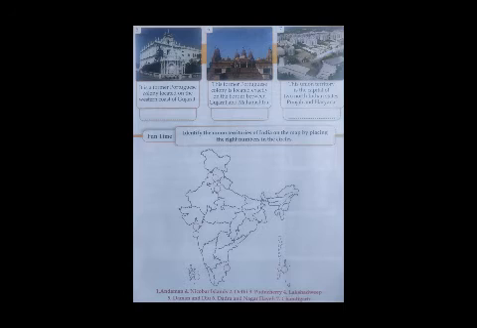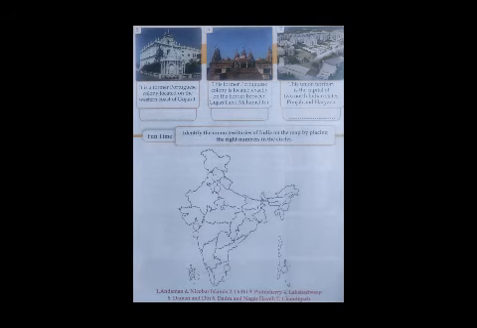Now you can see in the left side circle, that is an island, a group of islands which is located in the Arabian Sea. So that is Lakshadweep. So you can write number 4 in the left side circle, Lakshadweep. Now see the right side circle, that is in Tamil Nadu state. It is a former French colony which is located in South India. So that is Puducherry. It is also called Pondicherry. So you can write in the right side circle number 3.